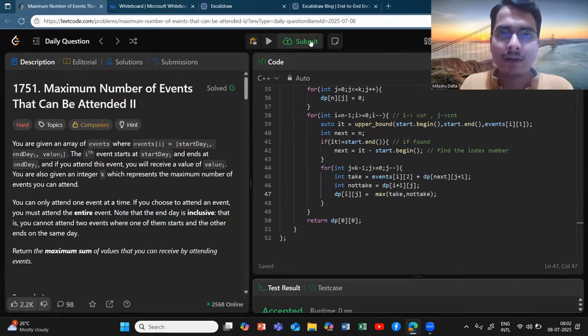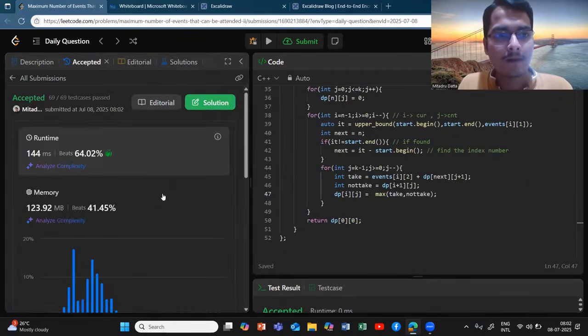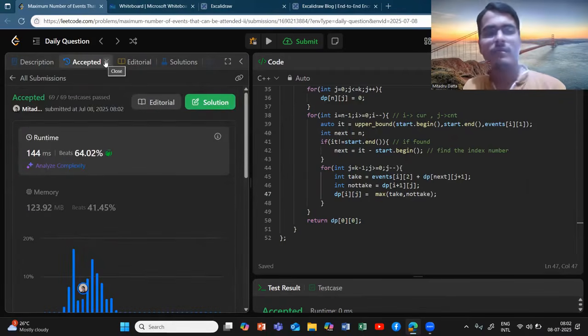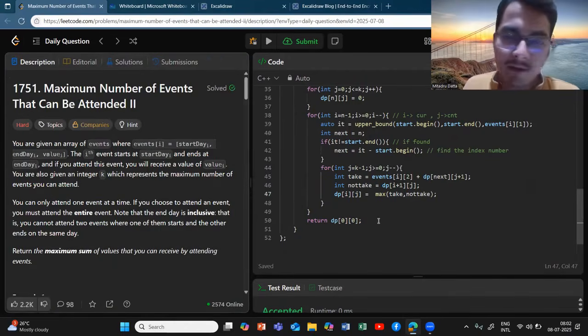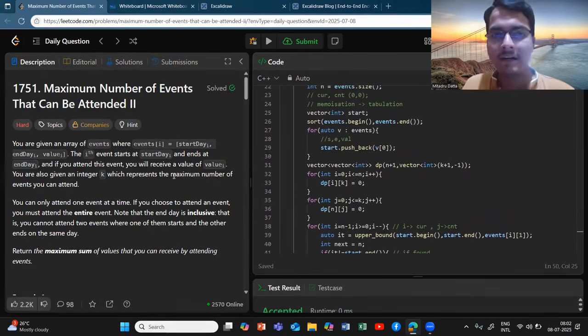We have the accepted case. If we try to submit it, you see, we have an okay runtime complexity also, and a moderate kind of memory complexity. So that was all for this problem. This was definitely a doable hard kind of problem. And if you did not know this, I think you have definitely learned something new.